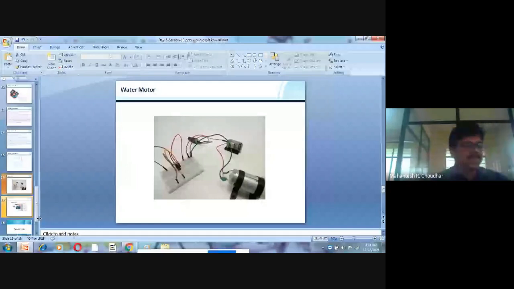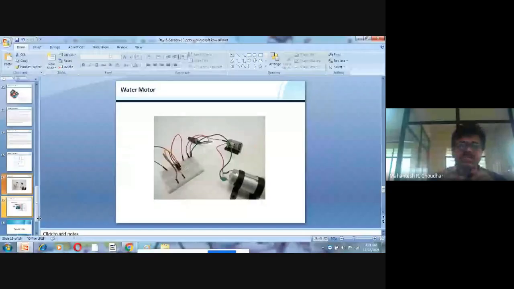What happens here is, when you write the Arduino code according to the application, you are going to provide 12 volt here. You can see it in this circuit. There is a 12 volt external power supply.